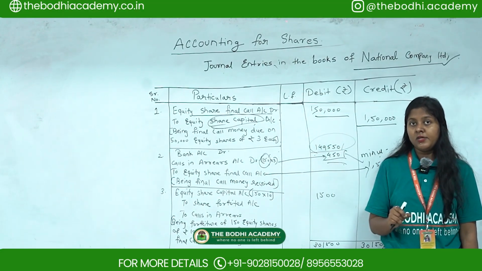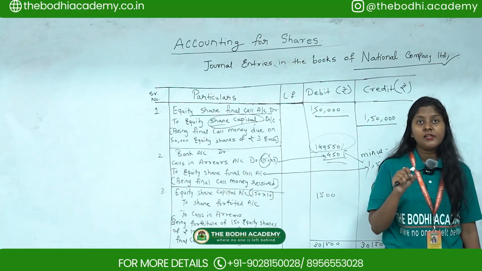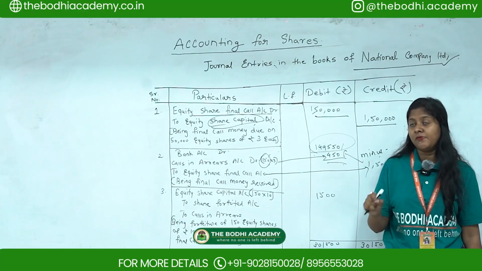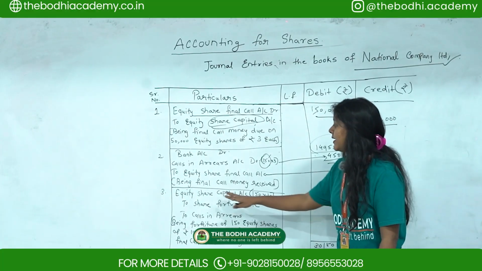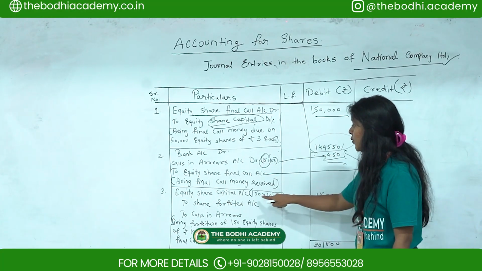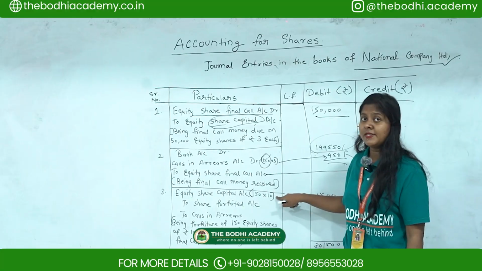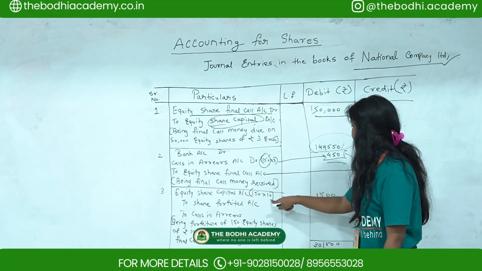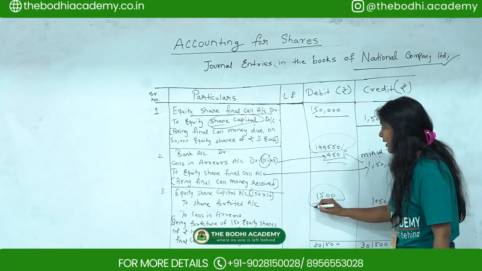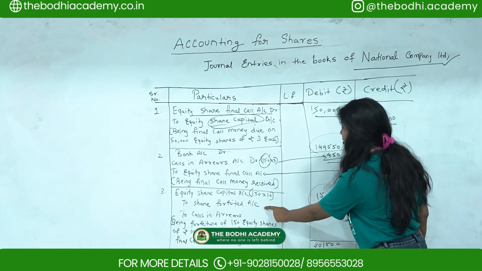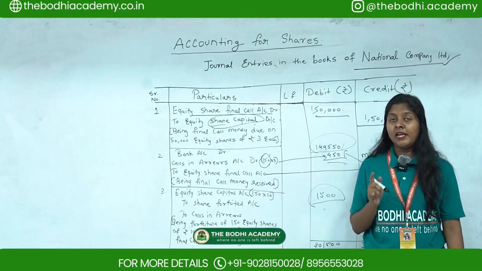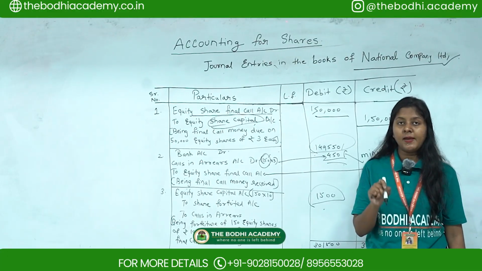Third, what they have told us is that the company duly forfeited the shares held by Mr. Vijay. So they forfeited the shares, they cancelled. So what you have to do is equity share capital account, 150 shares of rupees 10 each of Vijay, so 150 into 10, you will get 1,500. Now since they forfeited it, you have to pass the forfeiture entry, and you have to remember that forfeiture entry is always the balancing figure.